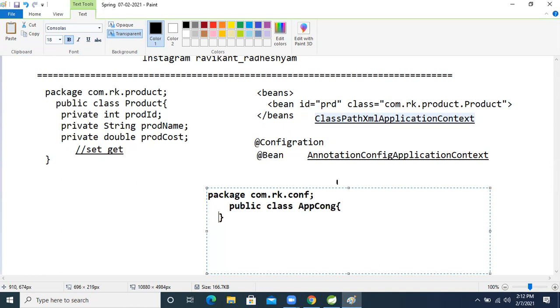So this is a normal Java class. If we want our IOC container to treat this normal Java class as a configuration class, we will apply this annotation on top of this class: at the rate Configuration.